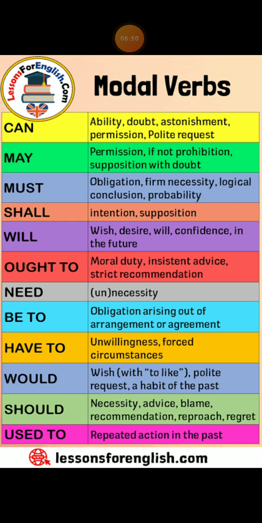Could is used to denote permission, conclusion, request, possibility or probability. For permission: could I use your phone? Could I borrow your bicycle? The conclusion of a condition: I could lift this box, I could buy a shirt. For request it is could you tell me the time, or would you tell me the time, or could you bring me a glass of water. For possibility and probability: don't worry, they could have just forgotten to phone, he could be anywhere now. These are the examples of can and could.